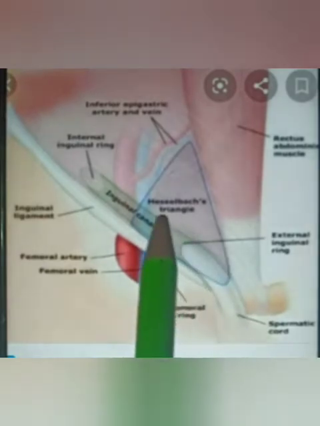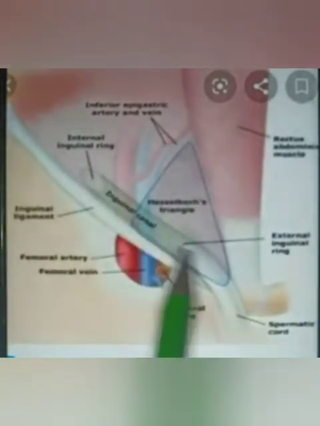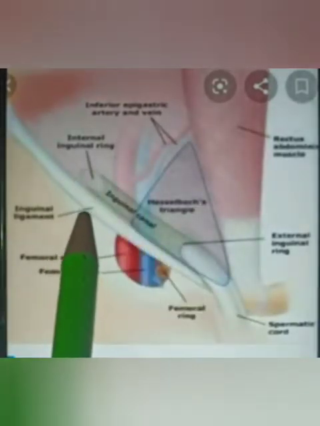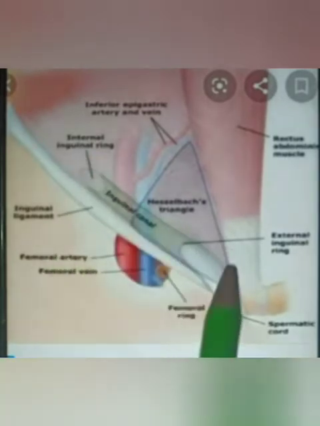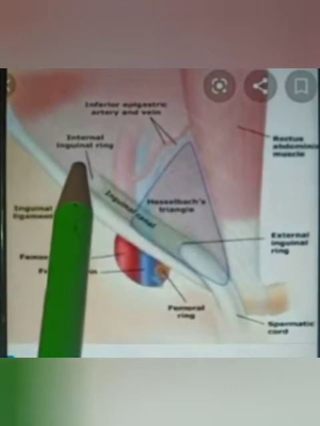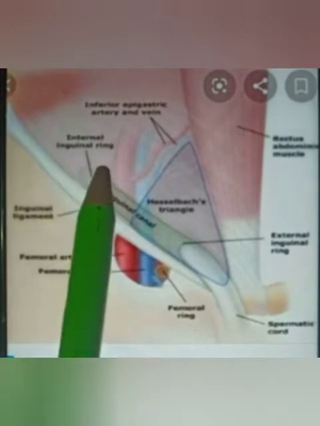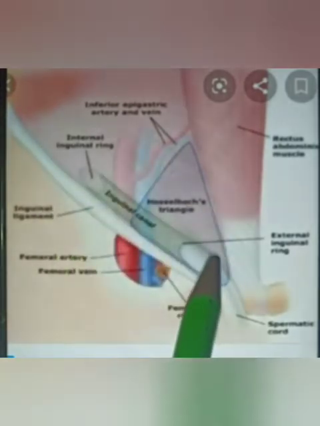Next are the anterior walls. This is the inguinal canal. Again, above the medial half of the inguinal ligament is the inguinal canal. It extends from the superficial inguinal opening to the deep inguinal opening. The deep ring is present just above the mid-inguinal point, 1.2 centimeters above it, and this is the superficial inguinal